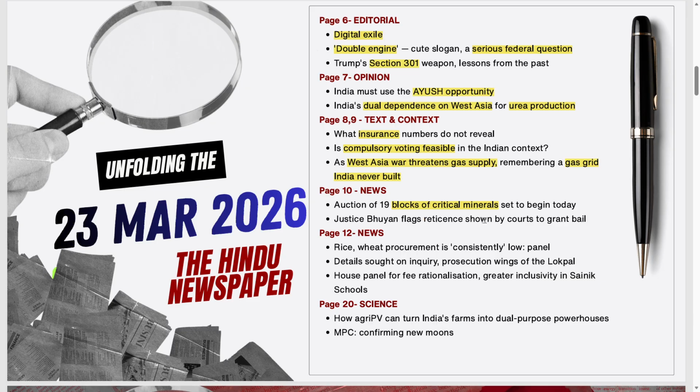Then other news articles like blocks auctioned for critical minerals, and the justice flags reticence shown by the courts to grant bail. Then the procurement of wheat and rice is consistently low, and regarding the inquiry and prosecution wings of the local body, and the fees rationalization of the Sainik schools to make for greater inclusivity. And there was an article on science regarding agri-photovoltaics, which means turning Indian farms into dual-purpose powerhouses. These are the articles you must go through from today's Hindu newspaper.